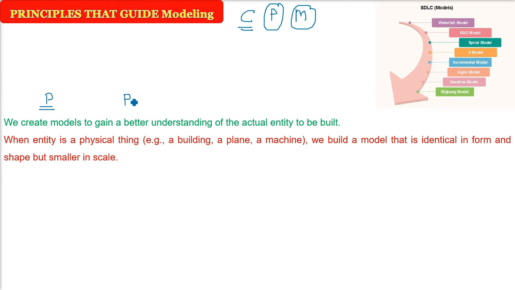So if you have to make a plane, you don't start making the plane. You have to make a proper plan or model. You have to model it, and this model is just smaller in scale. Then other people will see it, like the specialists, the technologists, other people who are involved. Then they have a better understanding. If there is any problem, they'll tell you. You can change the model like this, so that when the model is finalized, then in reality the plane can be made.